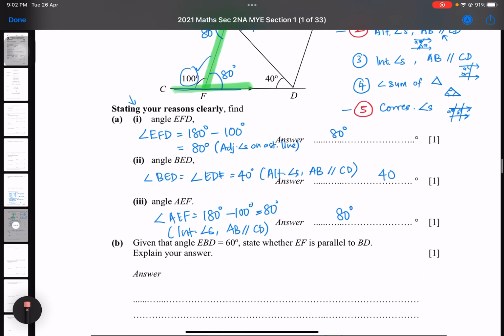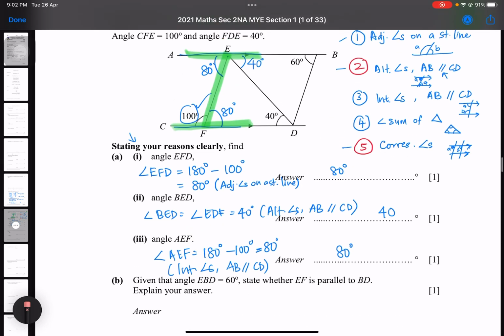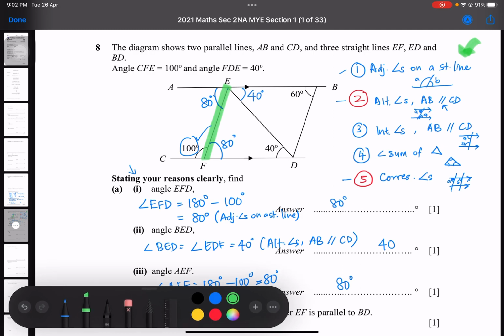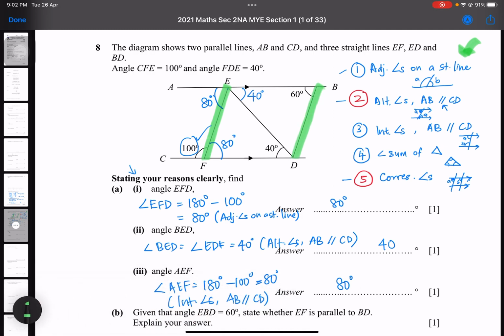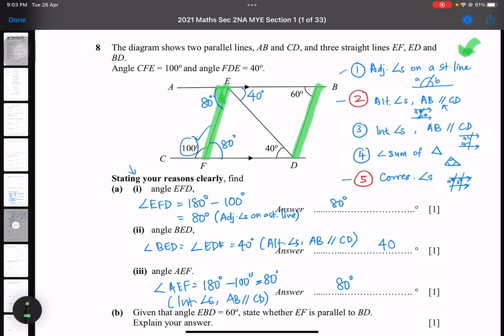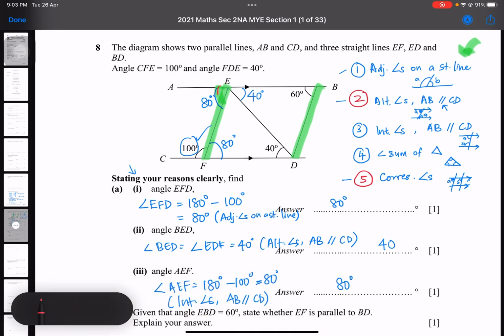State whether EF is parallel to BD. So now let's look. If suppose EF is parallel to BD, what will happen? Where's EF and where's BD? This is EF and this is BD. If they are parallel lines, then this angle and this angle are in the same position.